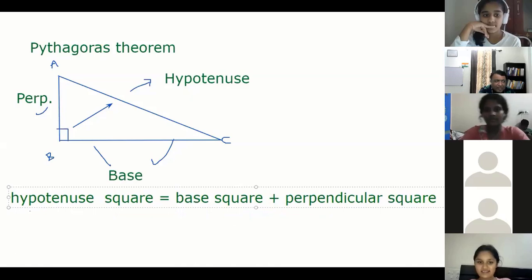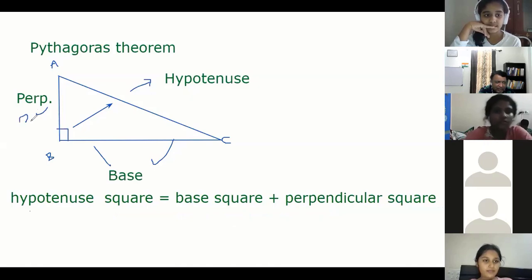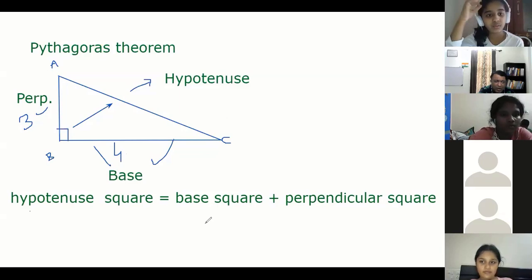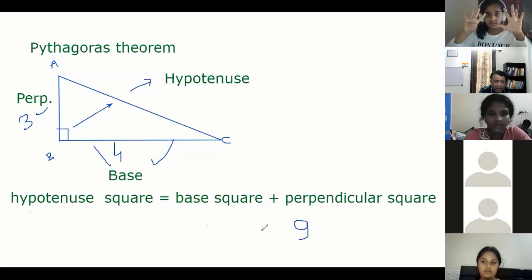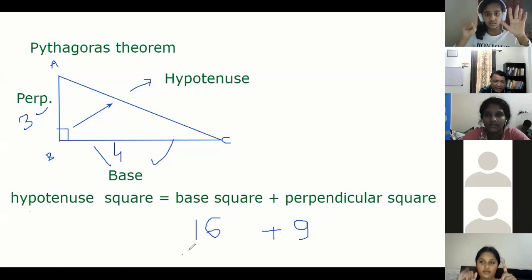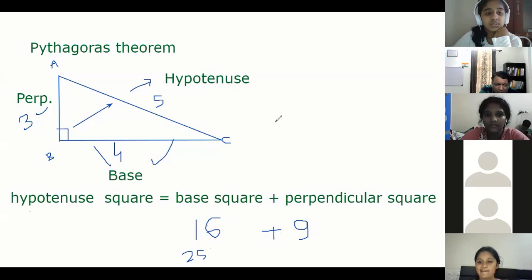Correct. So what is important? Suppose I say perpendicular is 3 and base is 4. Centimeter, meter, kilometer, doesn't matter. What is square of 3? 9. What is square of 4? 16. What is 16 plus 9? 25. So hypotenuse square is 25, so hypotenuse is 5. That way you can find out the value of hypotenuse. Again, there are two ways.